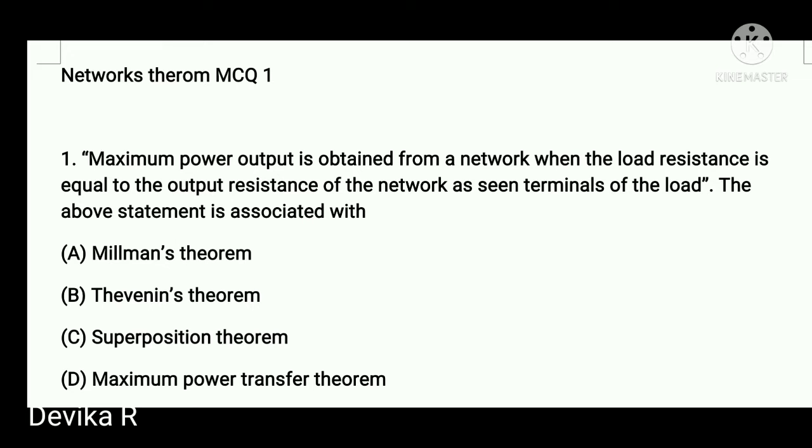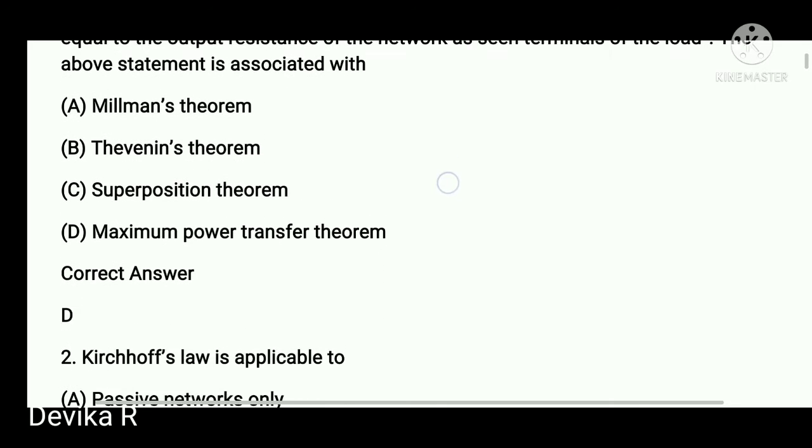So the correct answer is maximum power transfer theorem. In this maximum power transfer theorem, the load resistance is equal to the source resistance. So this statement is associated with the maximum power transfer theorem. So option D is the right one.